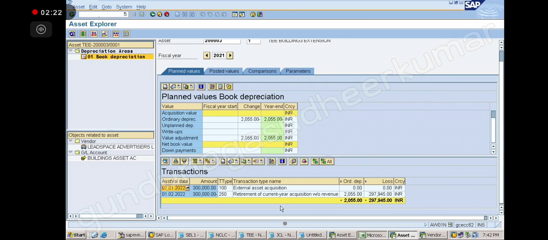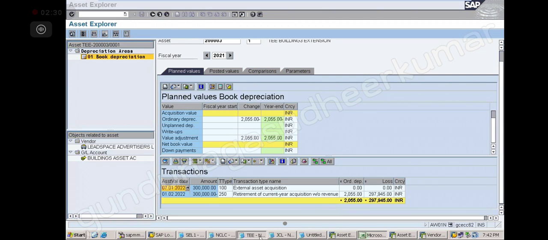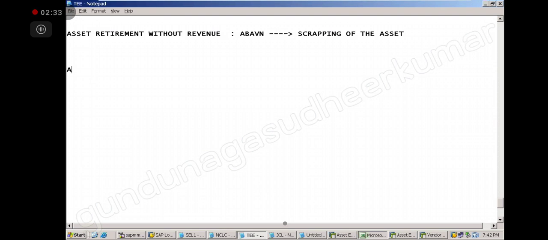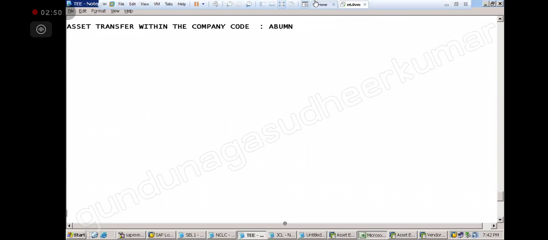Next. What is the next topic now? Next topic is transfer of the assets. Okay, asset transfer. Put the heading asset transfer within the company. The company. That is ABU. Asset transfer within the company.